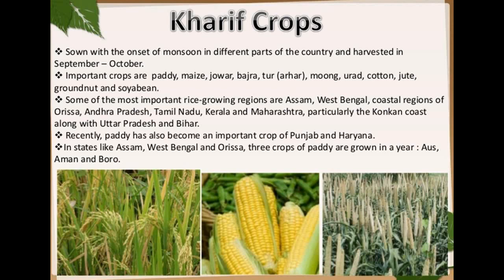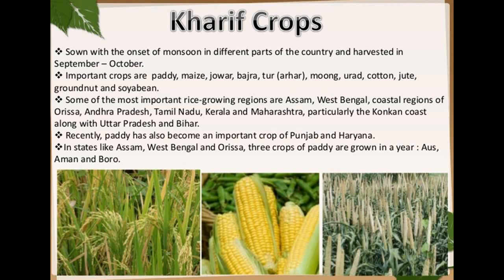Then there is the Kharif crop, sown with the onset of monsoon in different parts of the country and harvested in September and October. Important crops are paddy, maize, jowar, bajra, moong, urad, cotton, jute, groundnut and soybean.